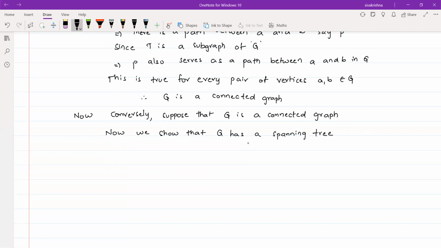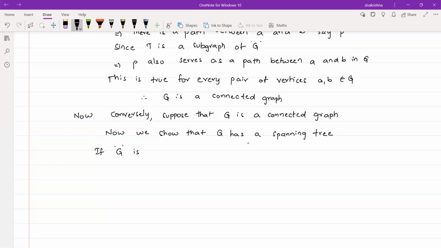In the converse part, I have supposed that G is a connected graph. Of course, we also have G is a simple graph in the common hypothesis. It means G is a connected simple graph. That is our supposition in the converse part, and we have to prove that G has a spanning tree. Whenever we say that G is a connected simple graph, there is a possibility that G is a tree, or it may not be a tree.